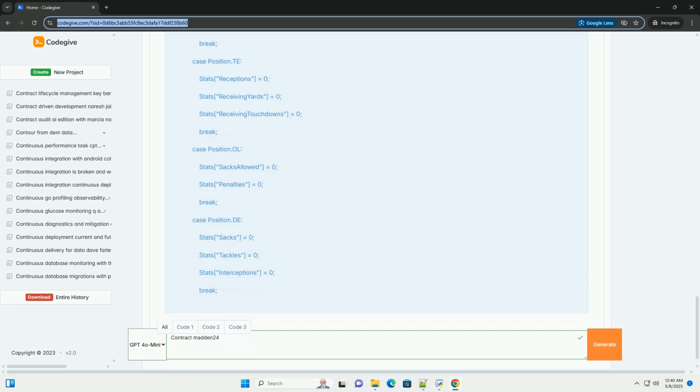Core classes. Let's start by defining the key classes we'll use: Player, Team, Contract, and some helper enums. Explanation of the classes.